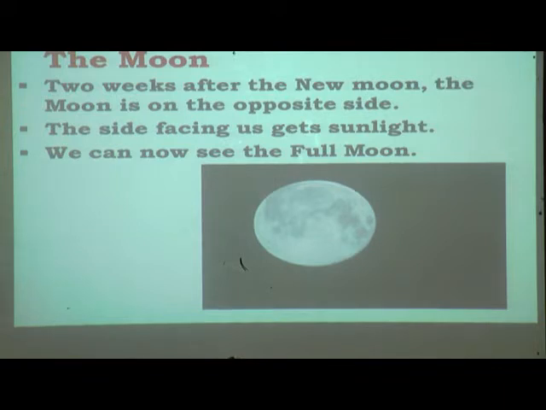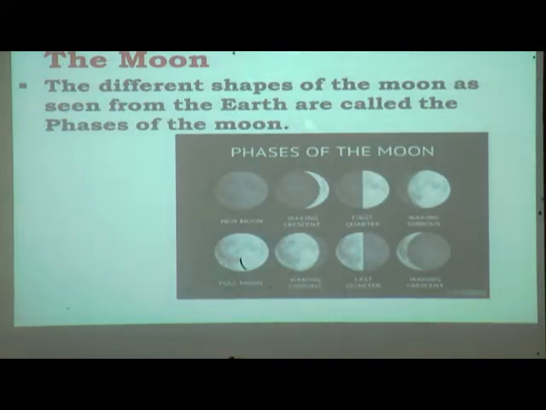So what happens at that time? We cannot see the moon because its dark side faces us. At that time we cannot see the moon at all. Understood? Yes. Now you can see the phases of the moon.